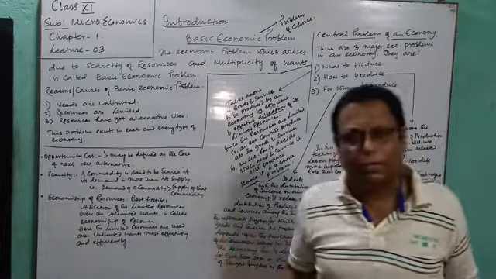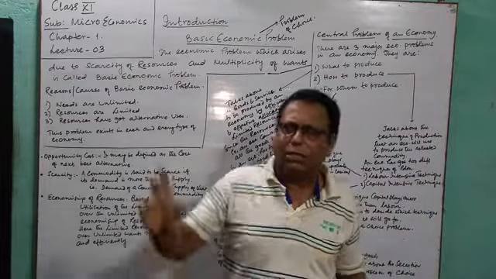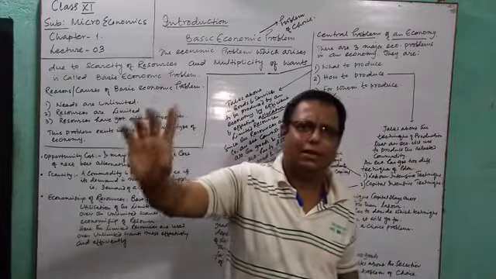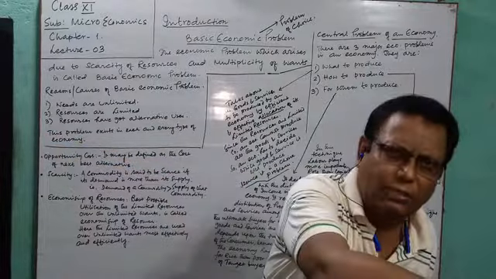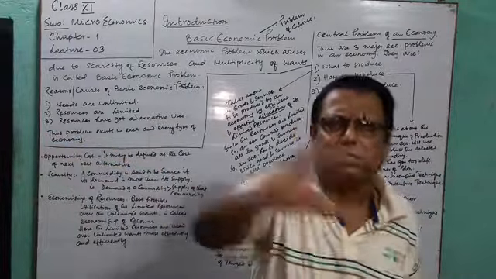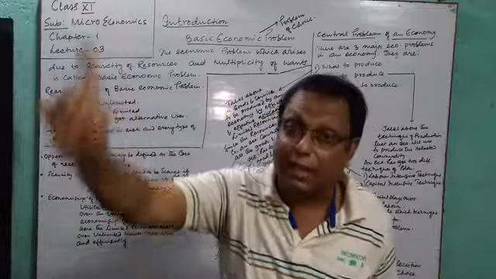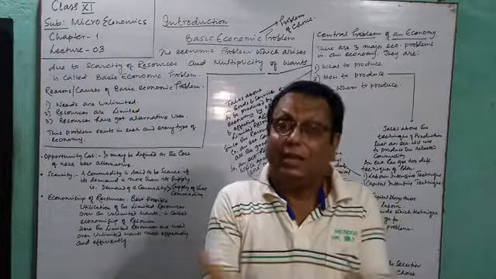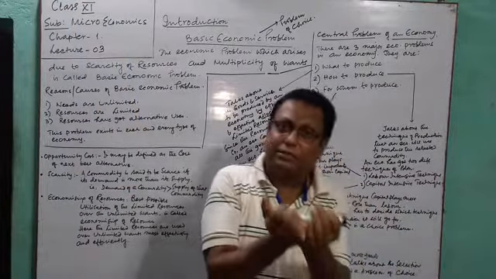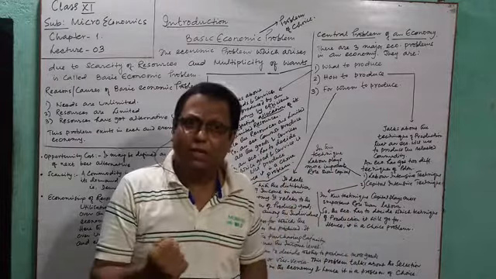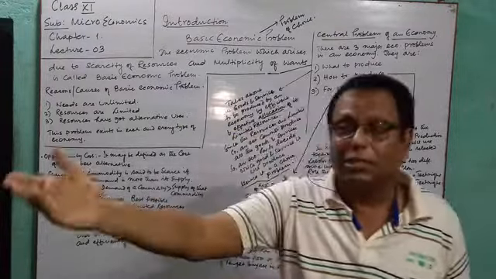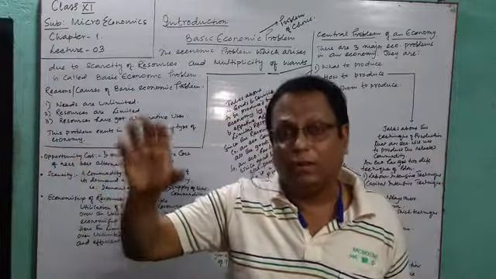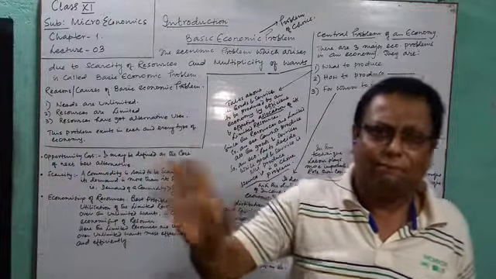So before producing, the economy has to decide who will be its target buyer, whether the rich class of people or the poor class of people. Who will purchase the commodity, who will be the target buyers, and whether they have sufficient purchasing power. I have made a product, I have fixed a price. Are the customers in a position to pay that much amount as I have fixed?